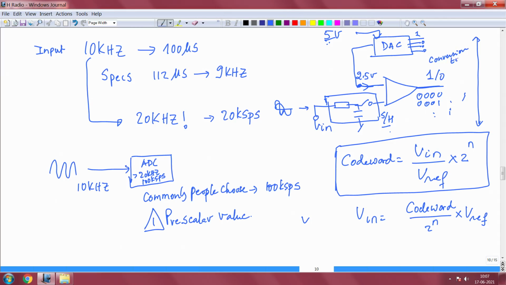There is a conversion time, and closely associated with the conversion time is the sampling rate. So, you can sample only at a finite rate, and that depends on the sample and hold circuit, the impedance offered by the ADC and so on. So many parameters are associated with it. Anyway, abstracting all that simply means there is a finite time the ADC takes to convert the input to the output, and there is the sampling rate, the minimum and maximum sampling rate that the ADC supports.